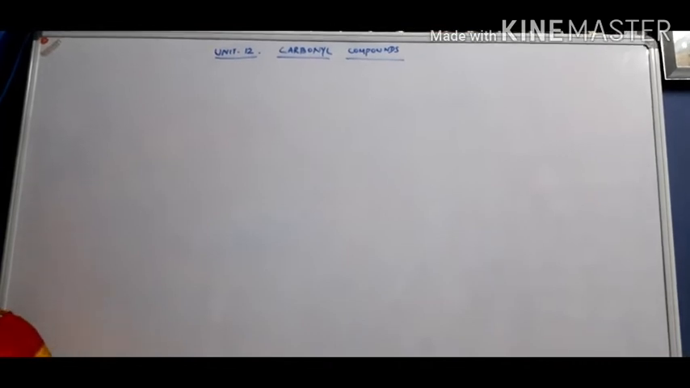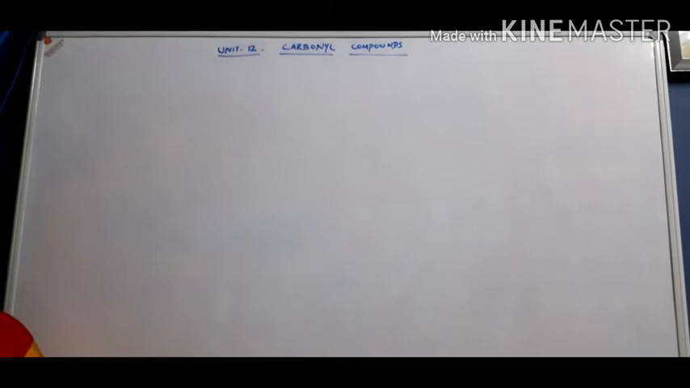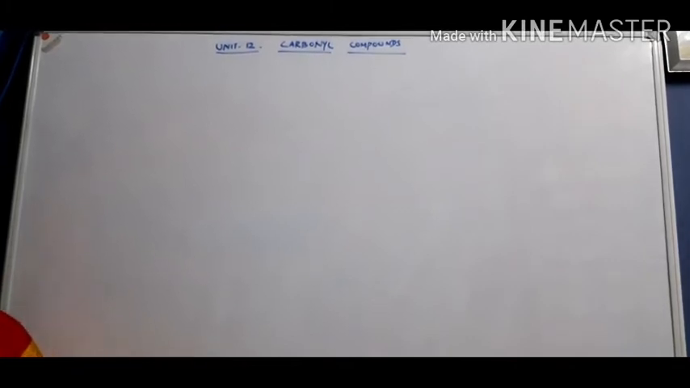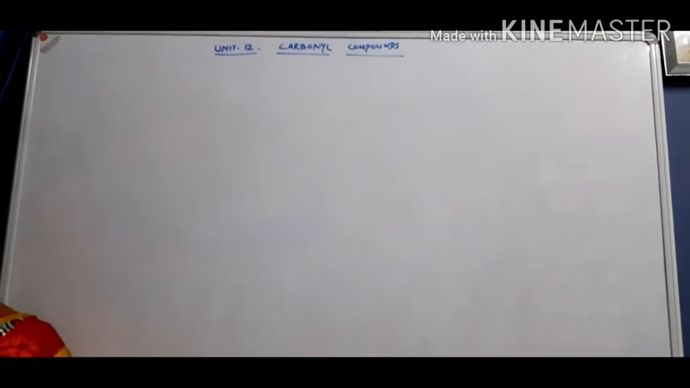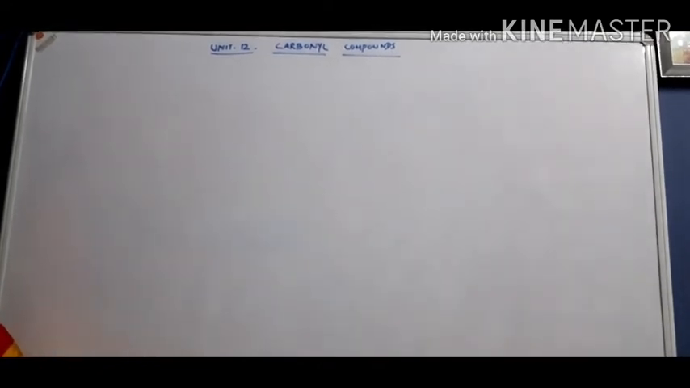In the last class we have started carbonyl compounds. In the last class we learned how to give the IUPAC name as well as the common name for aldehydes and ketones. Today we are going to continue with how to prepare aldehydes as well as ketones. So, preparation of aldehydes.